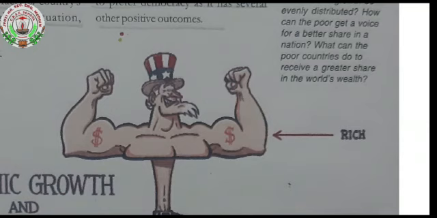Public expression of dissatisfaction is the success of democracy. People have developed awareness and the ability to critically assess the power holder. So these are the three achievements.